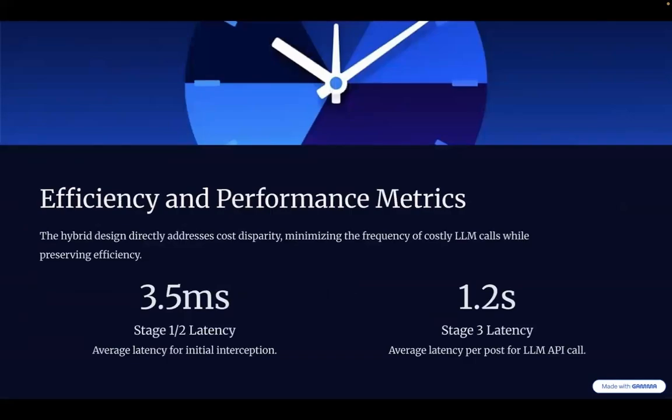Efficiency was our primary design driver, directly addressing the cost disparity. We measure latency across stages. On stages 1 and 2, latency for initial interception is extremely fast, averaging just 3.5 milliseconds. On stage 3, latency for the external LLM API call is significantly slower, averaging 1.2 seconds per post. Our short-circuit architecture minimizes the frequency of the costly 1.2-second call, preserving overall efficiency.